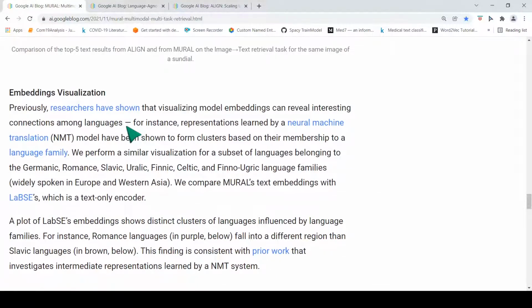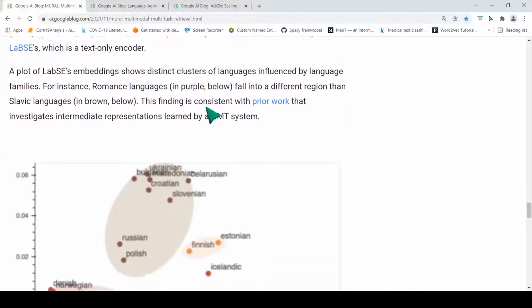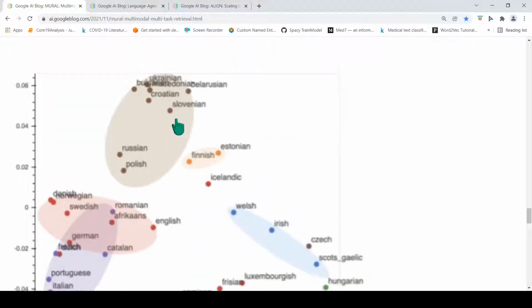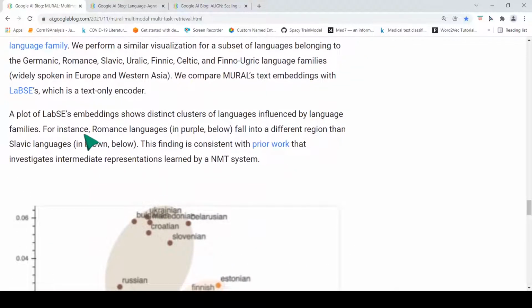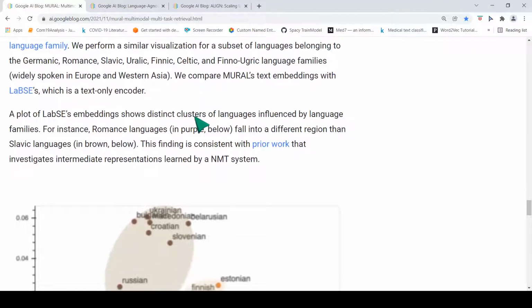Now if you look at the embeddings visualization, they looked at the language-agnostic BERT sentence embedding, which is a text-only encoder, and the embeddings of MURAL. For the language-agnostic BERT sentence encoding representations, they perform a similar visualization for a subset of languages belonging to Germanic, Romance, Slavic, Uralic, Finnic, Celtic, and other language families, and compare.